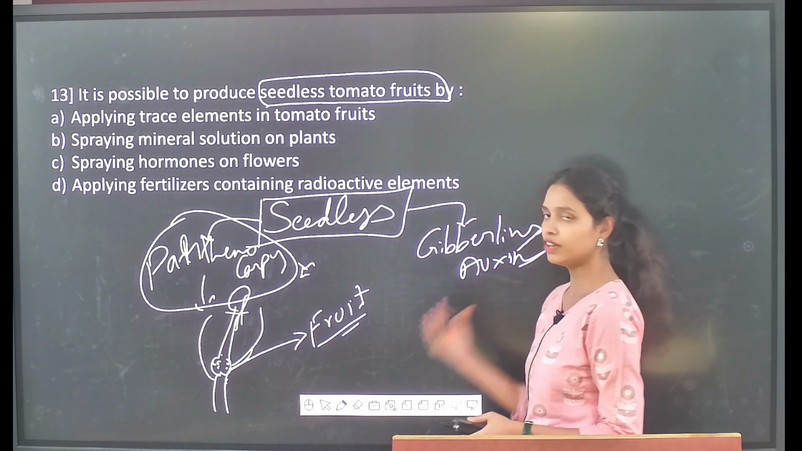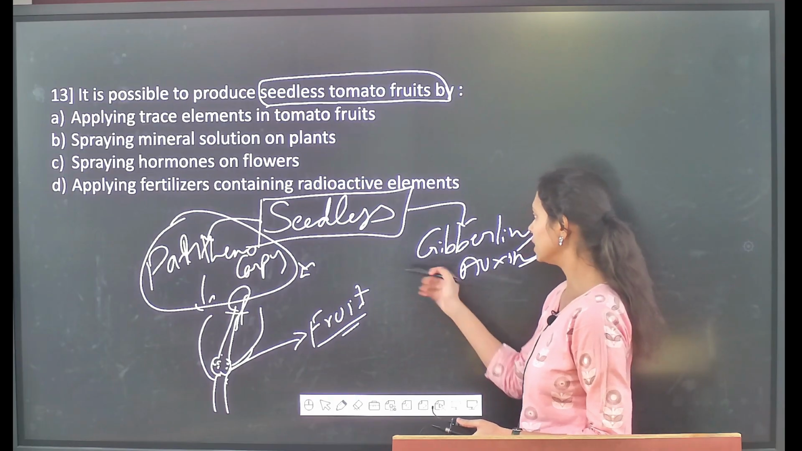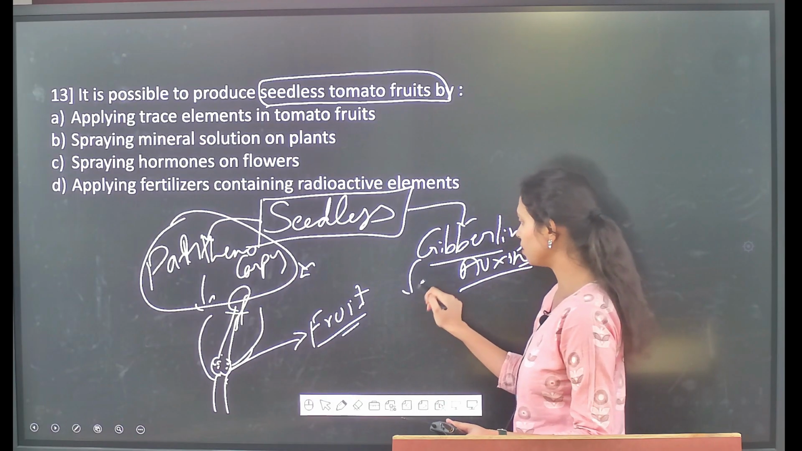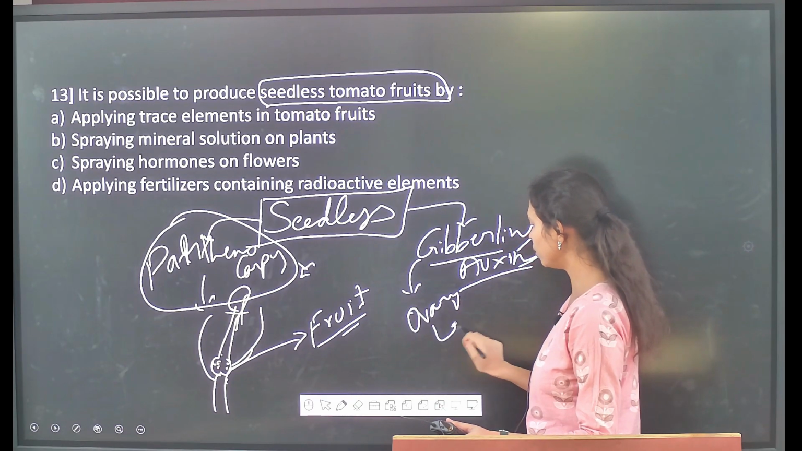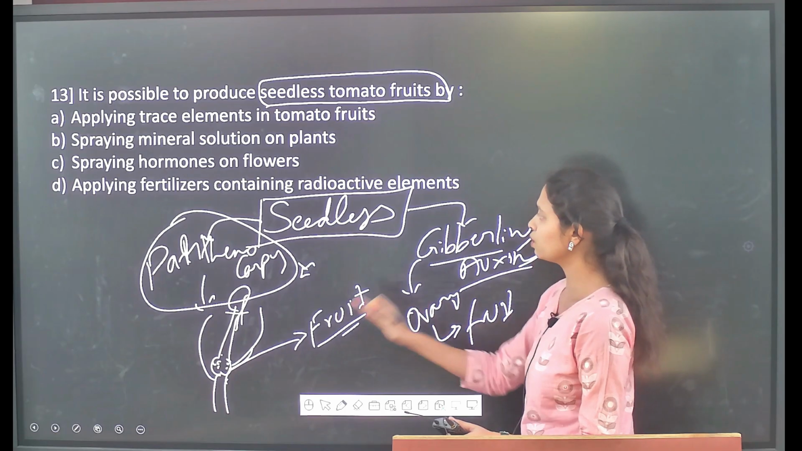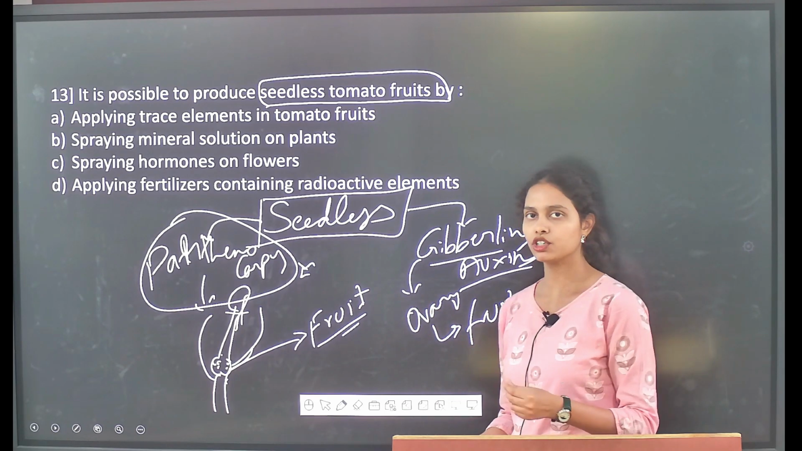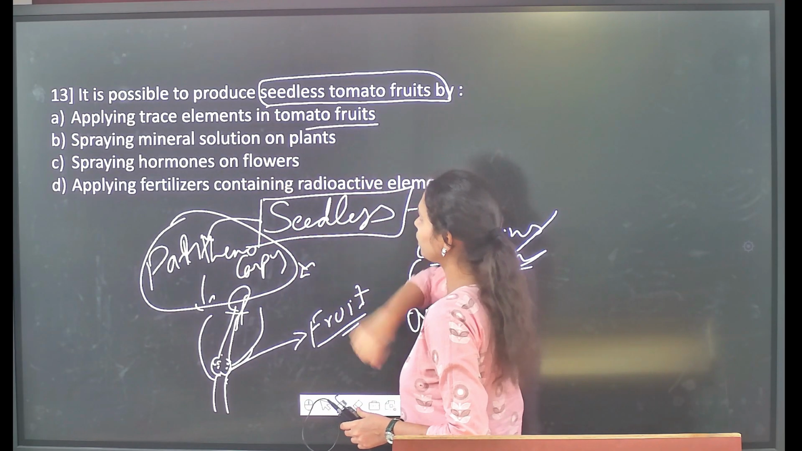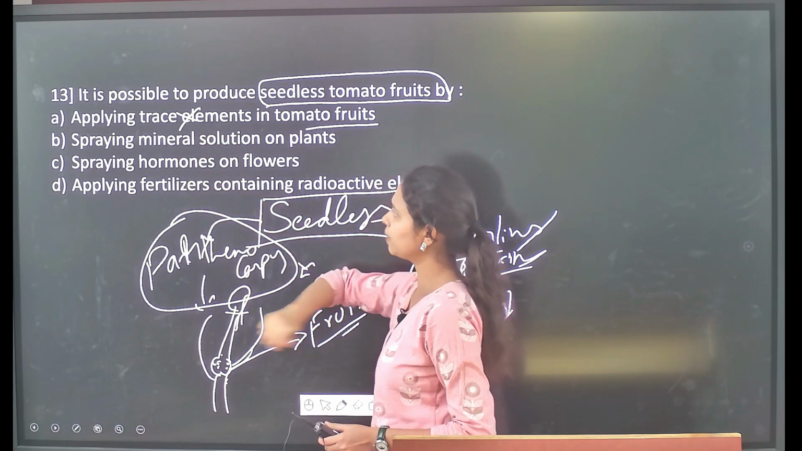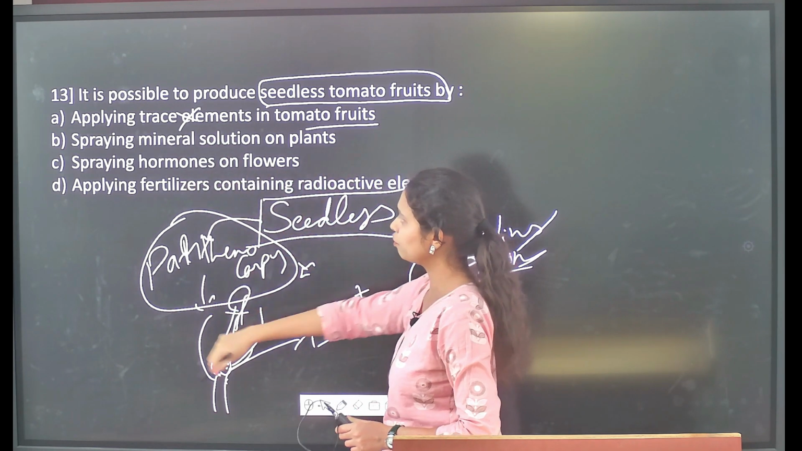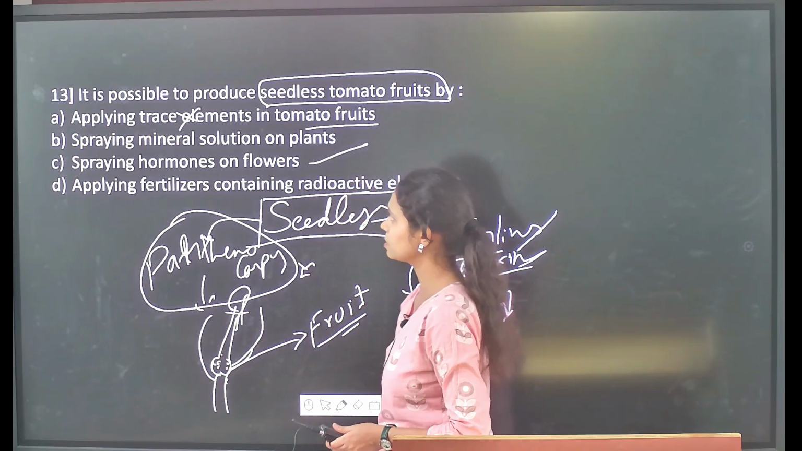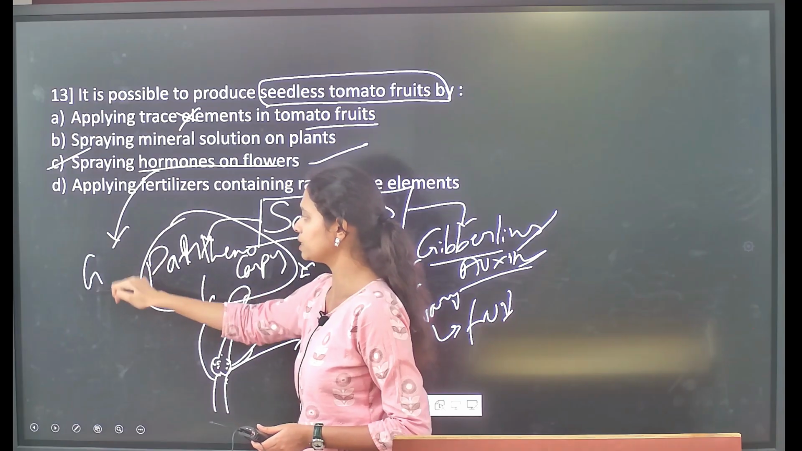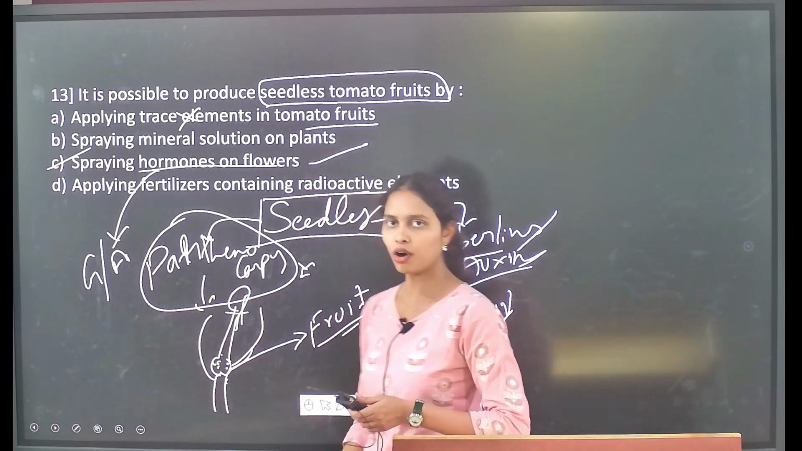In the same way, if we spray growth promoting substances, that means the gibberellins or the auxins, on the flowers, then automatically the ovary will turn into a fruit. So these two are the most important ways for the production of seedless fruits. So if you see the different statements, applying trace elements in tomato fruits, it is not the trace elements, then spraying mineral solution on plants, then spraying hormones on flowers, which is a direct statement. So option C is the correct statement. Here, spraying hormones on flowers means the gibberellins or auxins.